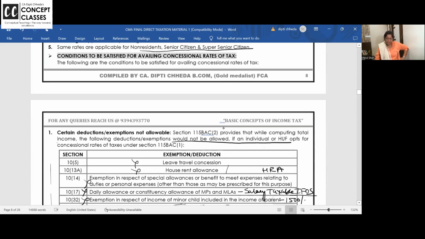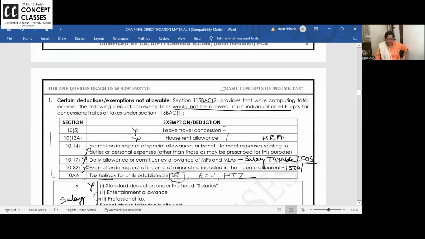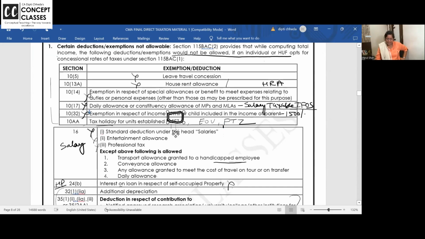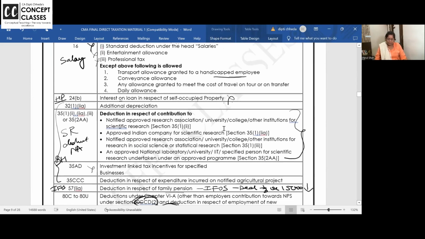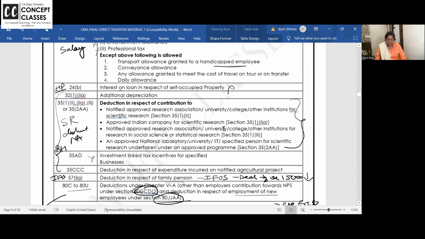Certain deductions, exemptions and all are not allowed. Salary: standard deduction, entertainment allowance, PT, not allowed. Okay? Right. Next. Income from house property, self-occupied, interest on loan, not allowed. Business head: scientific research, additional depreciation, specified business, not allowed.